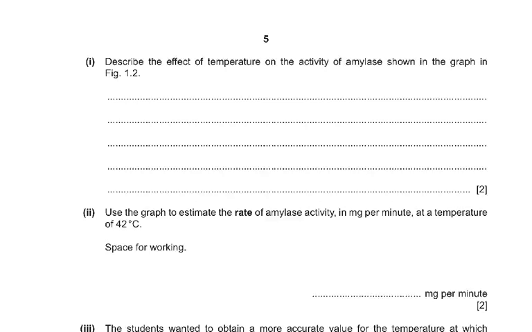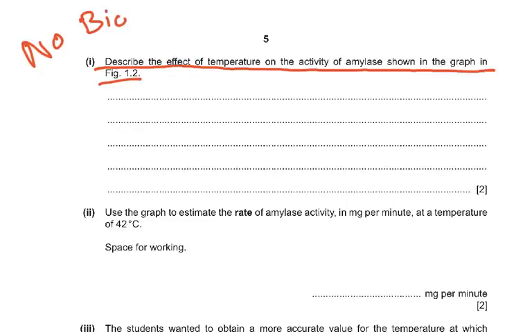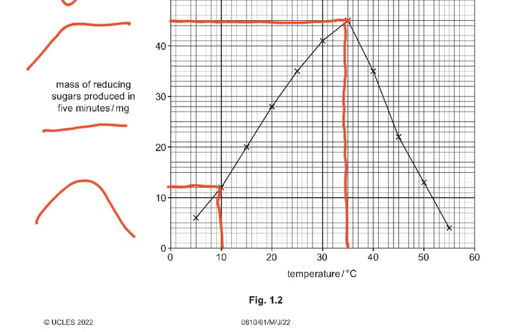Now it says describe the effect of temperature on the activity of amylase. Please remember, describe is what? It's no biology. You do not give me any biological explanation. It's no biology. So you just look at the graph. Let's go back to the graph. And it says describe. Describe means no biology. Explain means biology. If you have to say explain, then you have to give me biology.